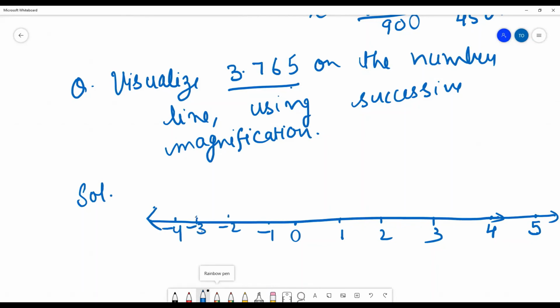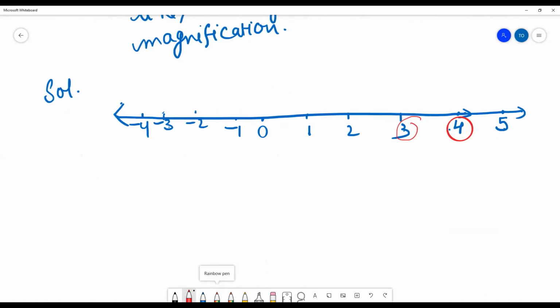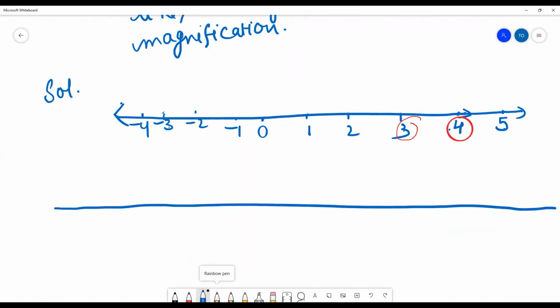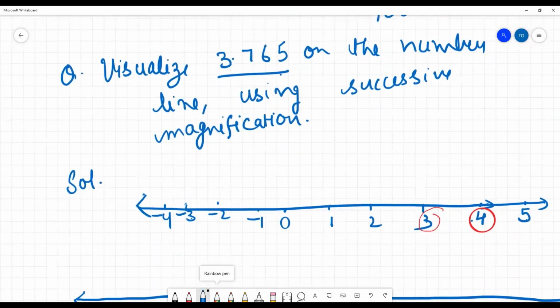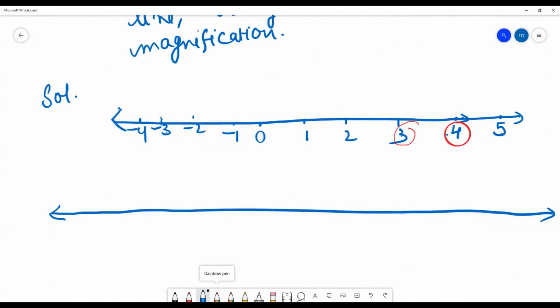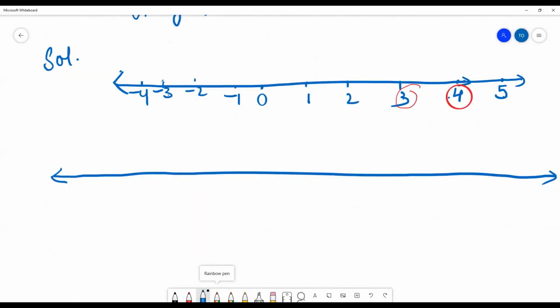Now we can say that this number is lying between 3 and 4. So we will circle both these 3 and 4. Now we will make another number line. We will take the next number from this number. After 3.4, it is 3.7. So we will take a number line from 3 to 4 only.